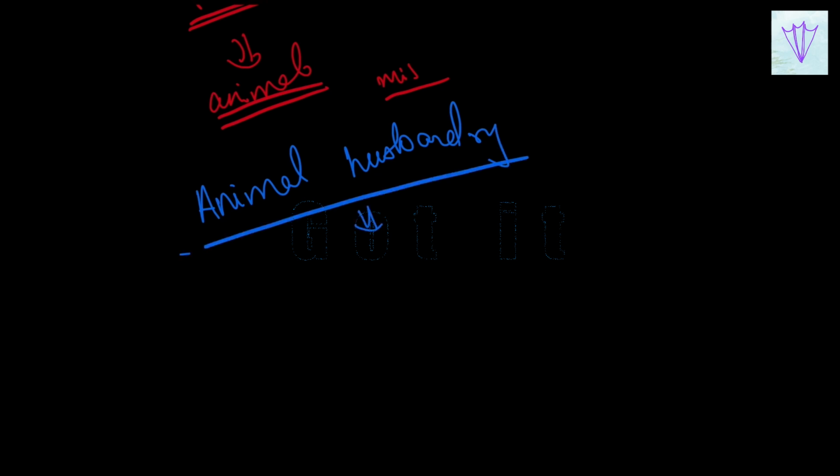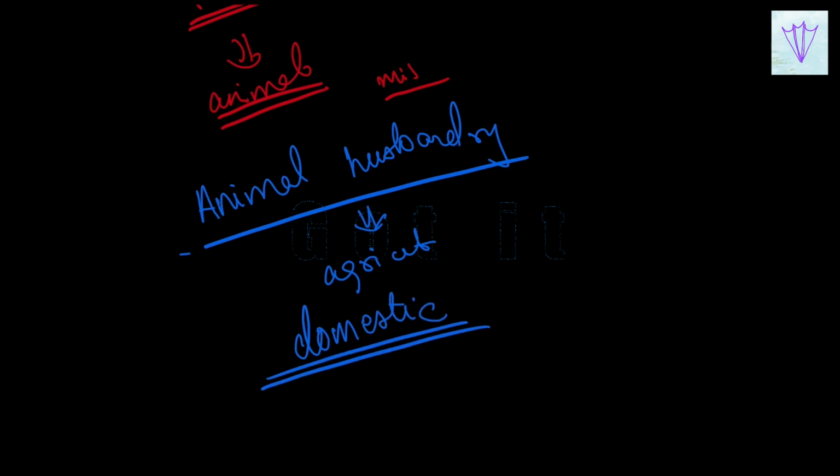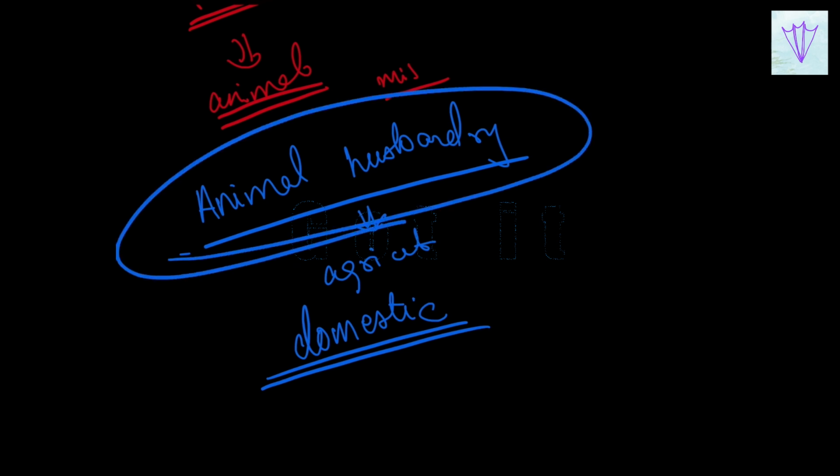Now we'll study animal husbandry. Animal husbandry is a branch of agriculture which deals with the feeding, shelter, and health care of domestic animals. It is important to remember it involves the feeding, shelter, and health care of domestic animals on a large scale. It can also be defined as an agricultural practice of breeding and raising livestock. With this, we have completed agriculture as a whole along with understanding what animal husbandry is.